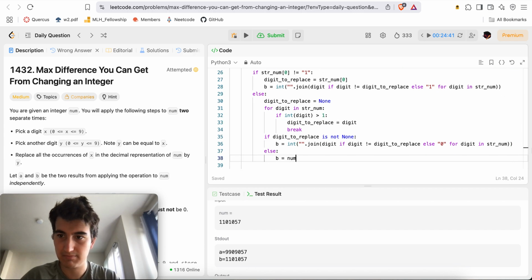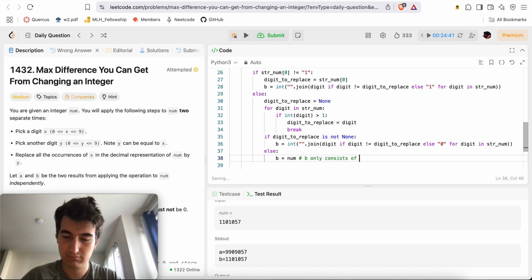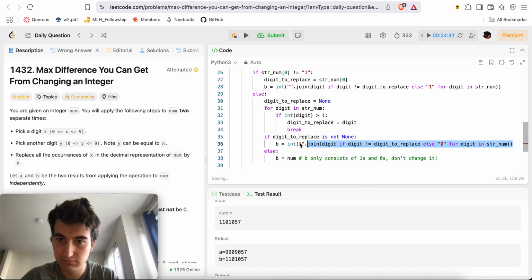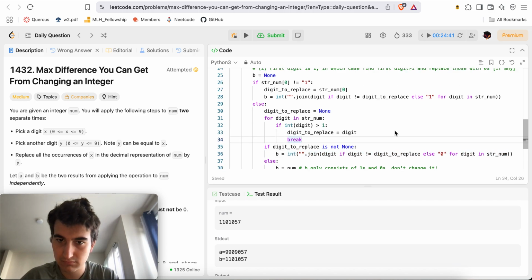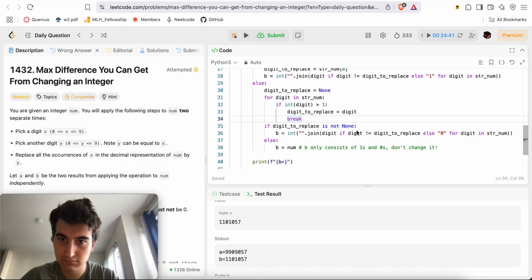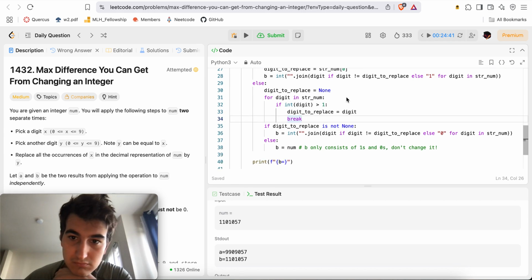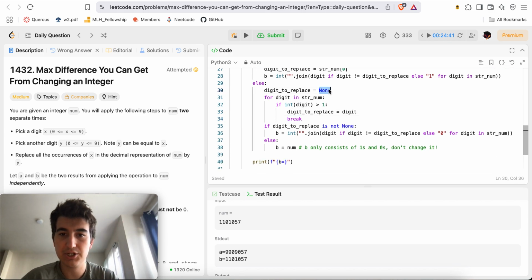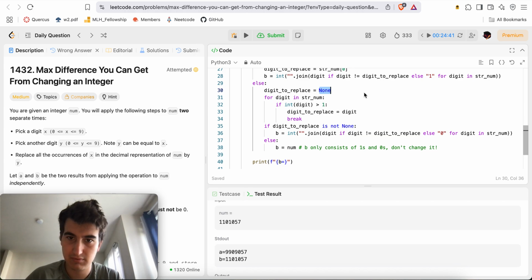B is equal to none, just to verify. Actually, we'll just do this. And that way it's fine.